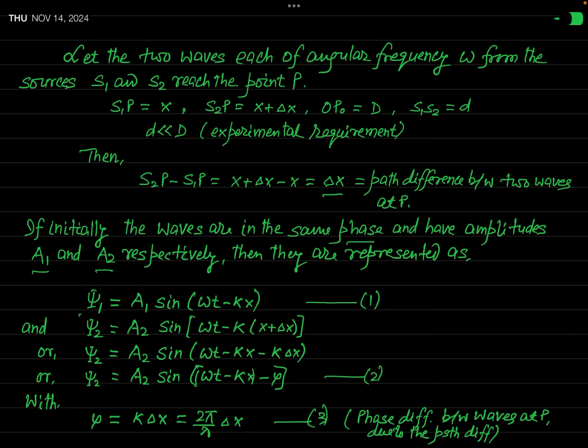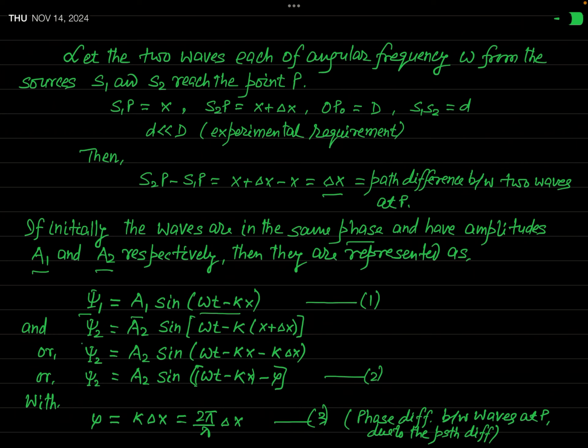The first wave will be represented by psi1. Here psi1 is the wave function, or you can say the displacement of the particle of the medium at position x and time t. And this psi1 will be given by A1 times sine of omega t minus kx. This k is the wave number, or the wave vector.